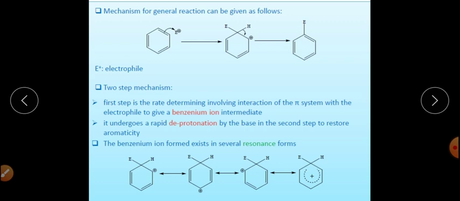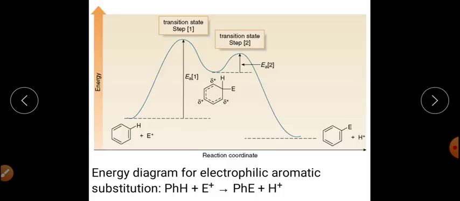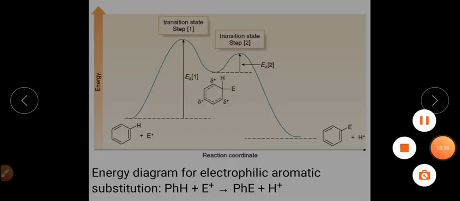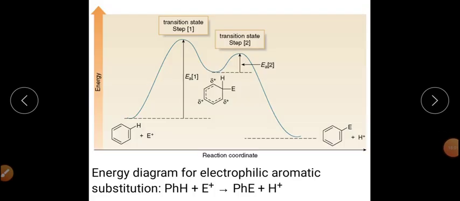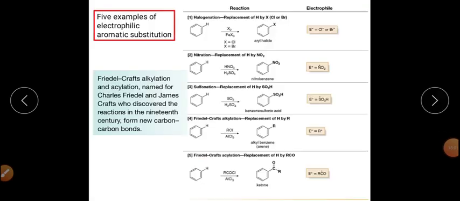So these two strong evidences prove that the reaction really happens through the said mechanism. Now in the subsequent slides we will discuss the different kinds of aromatic electrophilic substitution reactions.